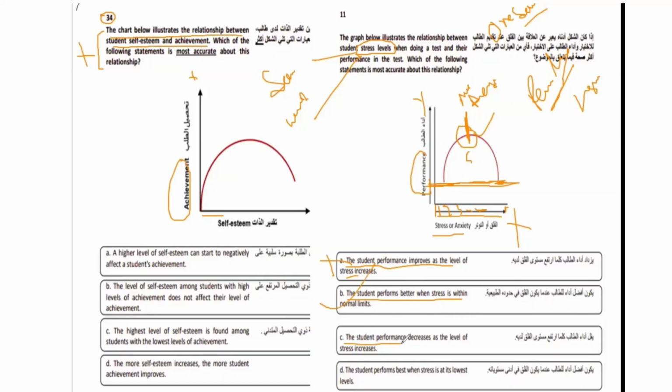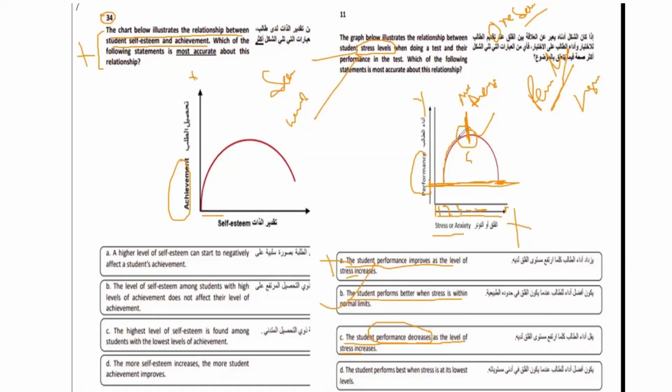The student's performance decreases as the level of stress increases. Now, as you can see here, the student's performance decreases as the level of stress increases, increases, increases.